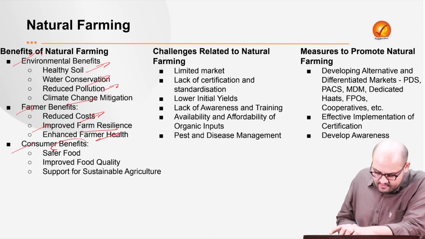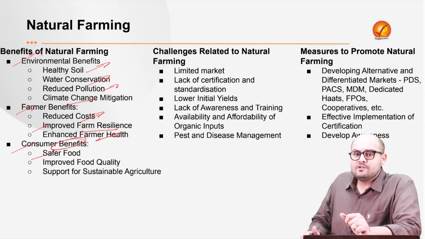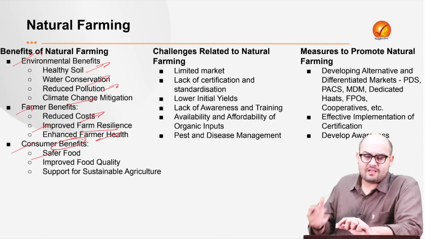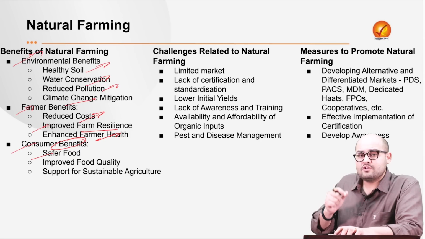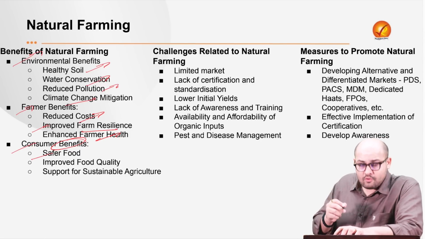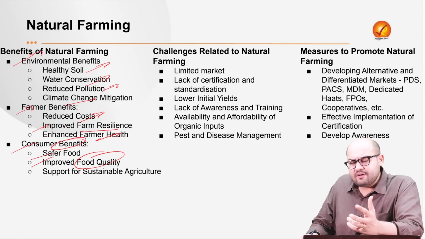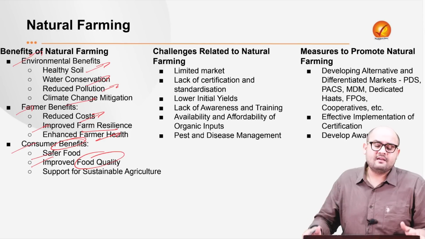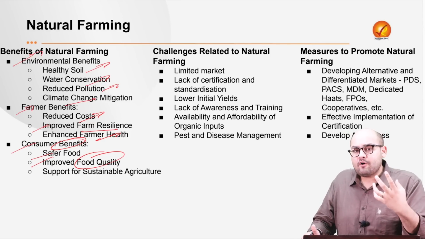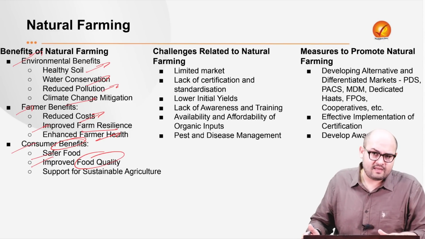What are the consumer benefits? First is safer foods. Now, there has been a growing tendency among the urban populace to consume more natural foods, right? Natural, I mean to say organic food or natural foods, which do not contain environmental pollutants, or which do not contain chemical residues, right? So obviously they're getting safer food. Then we have got improved food quality. Now, different research has shown that food products from natural farming have more antioxidants or nutritive content in them, right, compared to what we see through conventional agriculture systems.